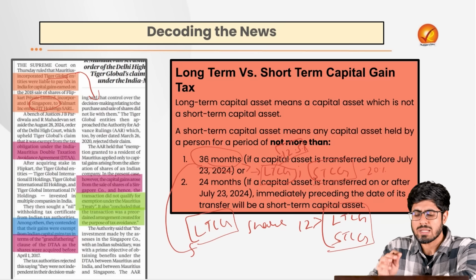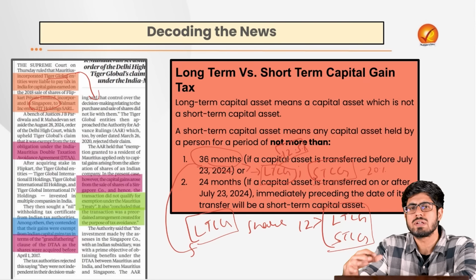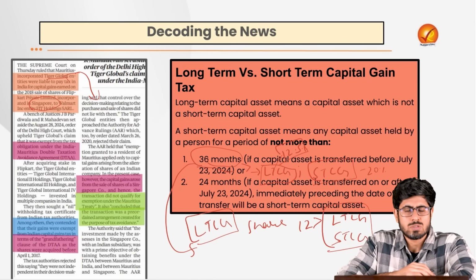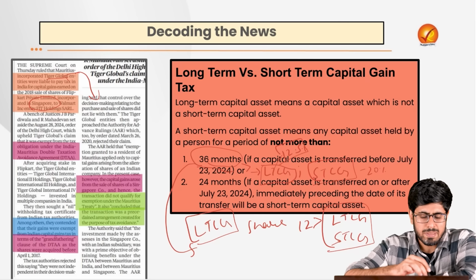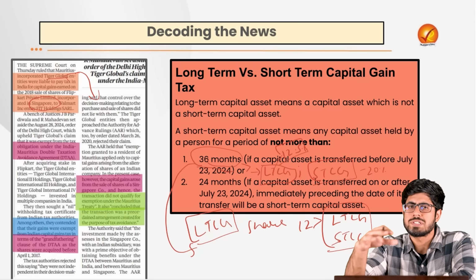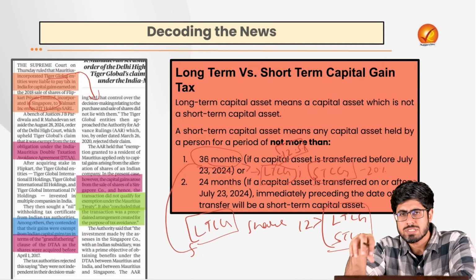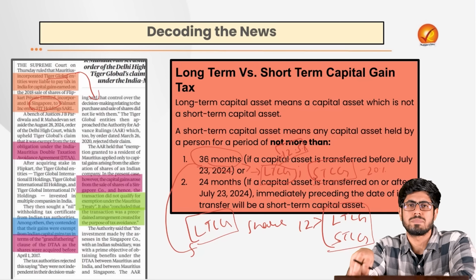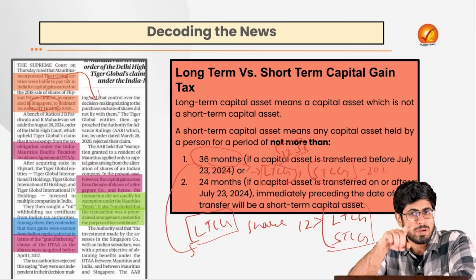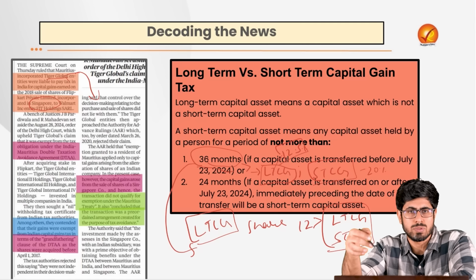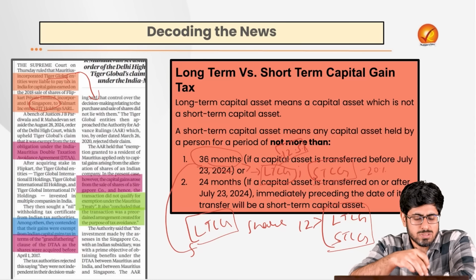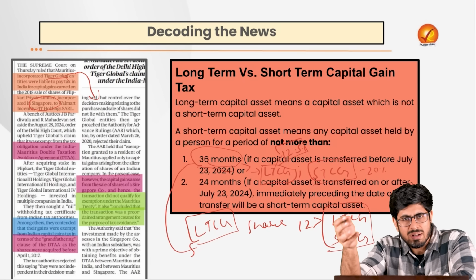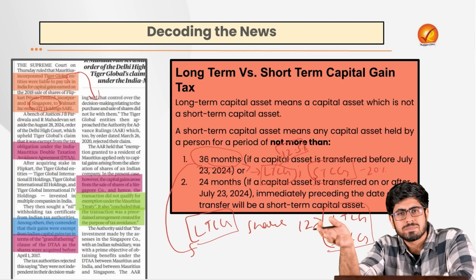Now, this was about the capital gain tax, the variety of it that is levied. In this case, what was happening was that this company, Tiger Global, was a Mauritius-based company. It held the shares of an Indian subsidiary of a Singapore-registered company, which is Flipkart. Flipkart is not an Indian company, it is registered in Singapore, it is incorporated in Singapore, and it sold it to somebody known as Walmart, which is then a USA-based company.